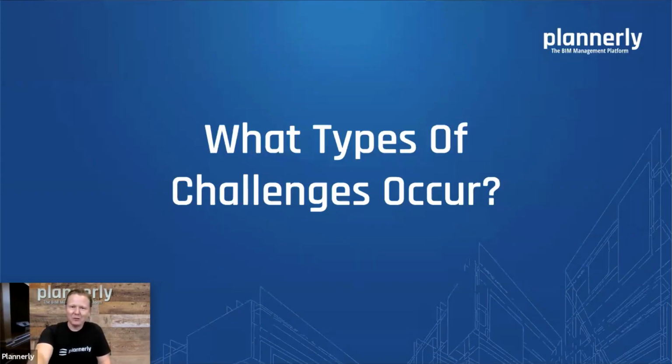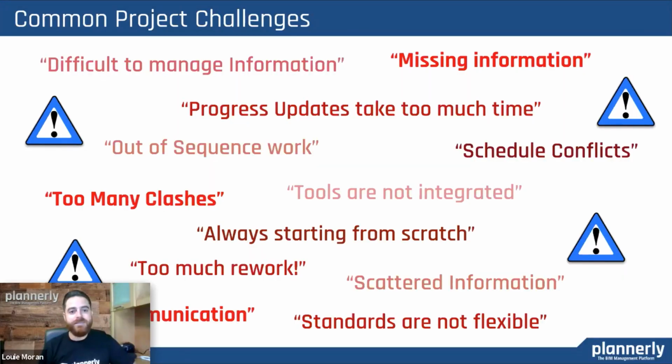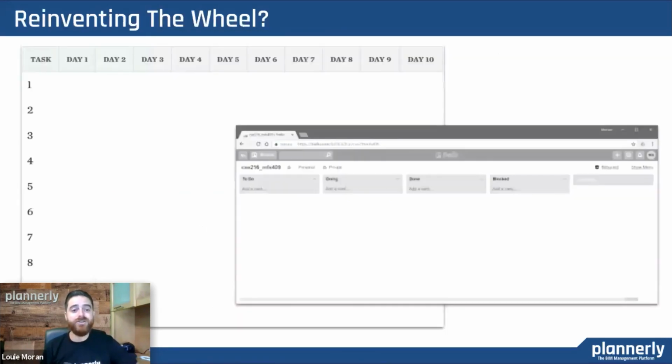So what types of challenges do all of these requirements and guidelines and best practices really create? What are the challenges that some teams fall into? We hear a lot of teams find some standards just don't fit their workflow or their project needs. So, having flexibility. A lot of the time, if teams don't understand the process, you end up with a lot of rework, scheduling conflicts, clashes, progress updates that are just unmanageable. So a lot of these are just some of the challenges that surface.